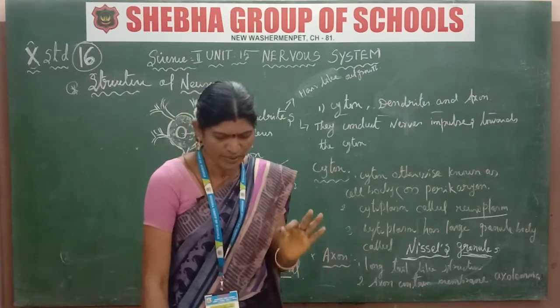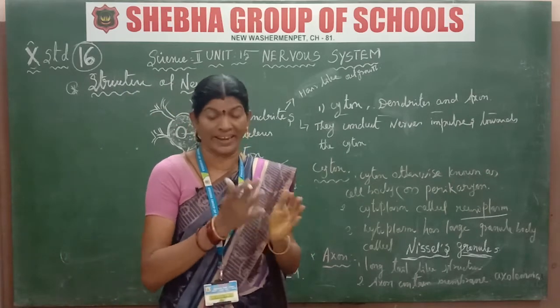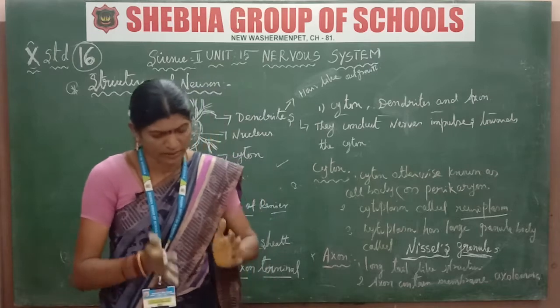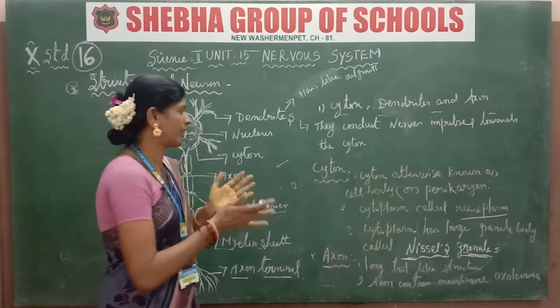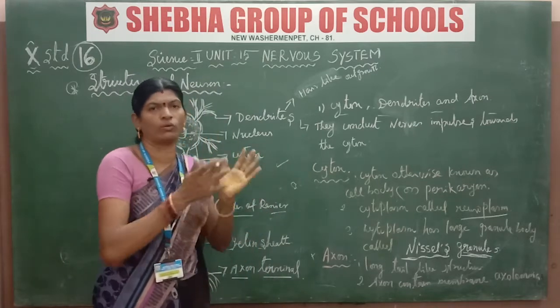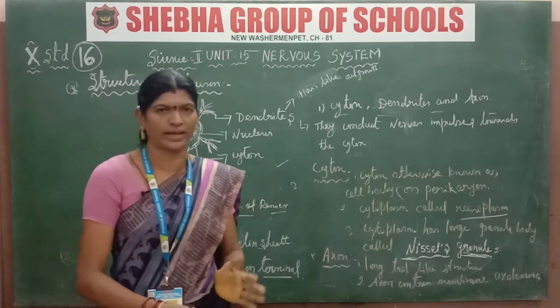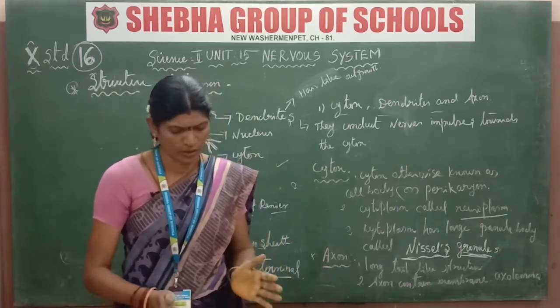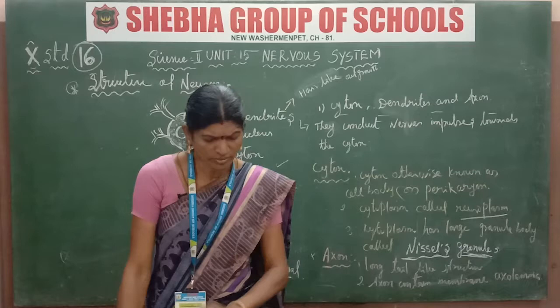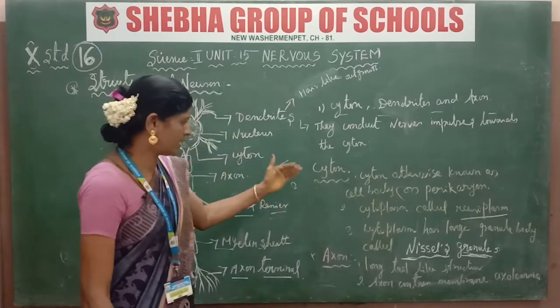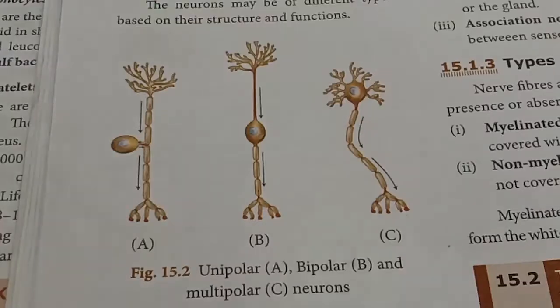First, how is each type arranged? In this one only the axon and dendron are formed. That is called the unipolar neuron. Okay, all see the diagram. This is the types of neuron.